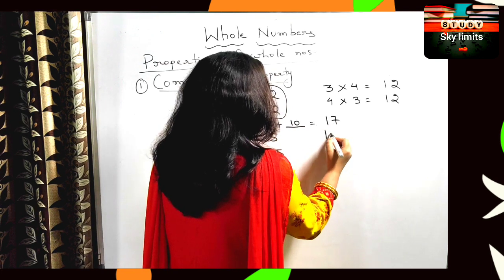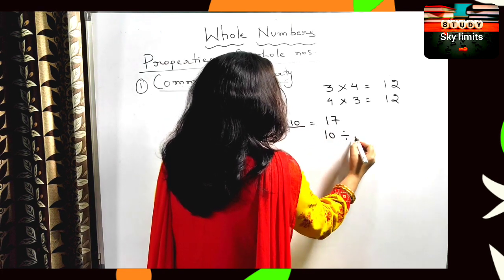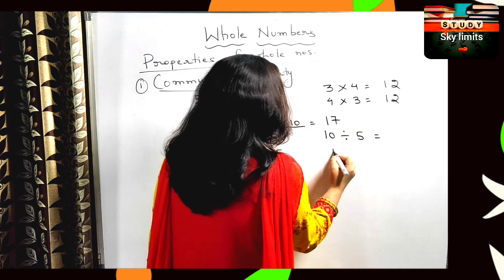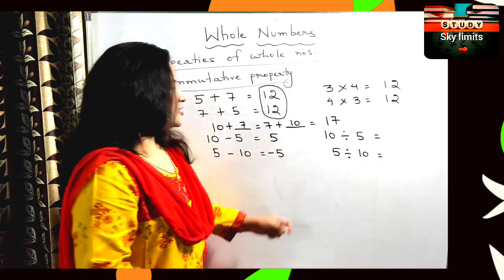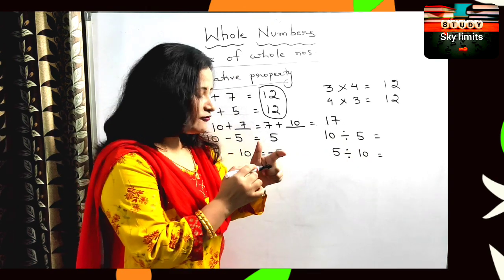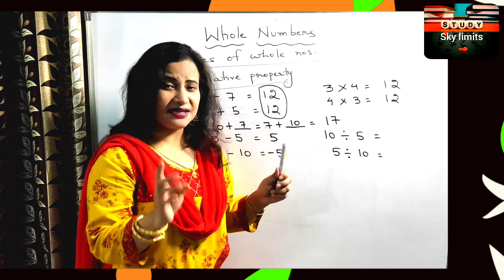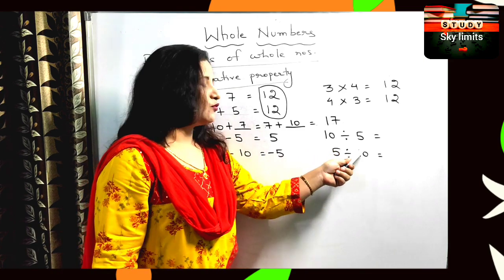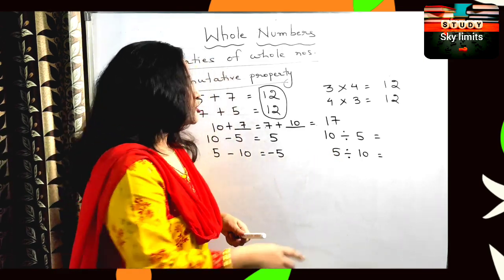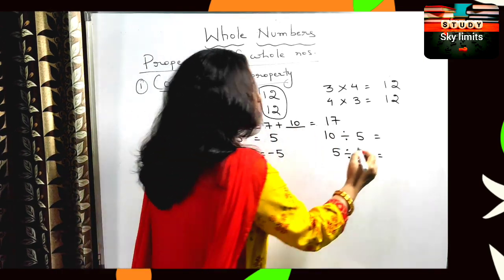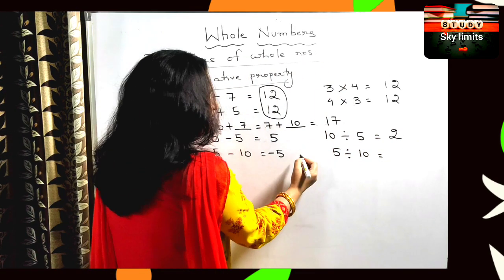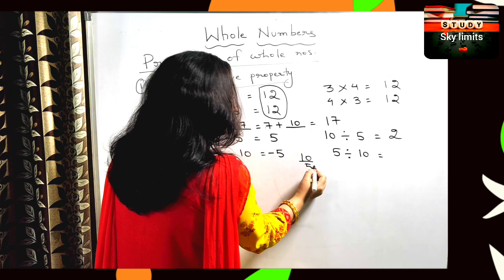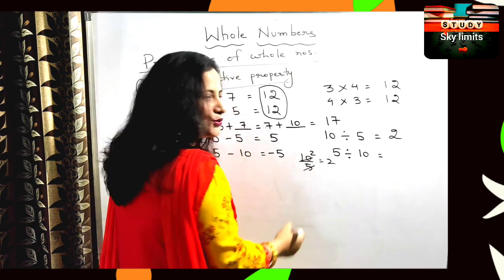Suppose let me write 10 divided by 5 and 5 divided by 10. Before the division sign, whatever comes, that is the dividend. And after the division sign, whatever comes, that is the divisor. So 10 divided by 5 is obviously how much? 2. 10 divided by 5 means 10 by 5, that is equal to 2.